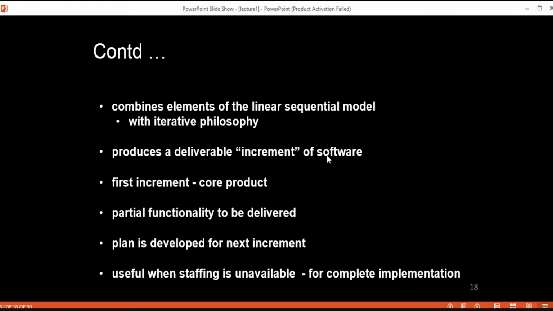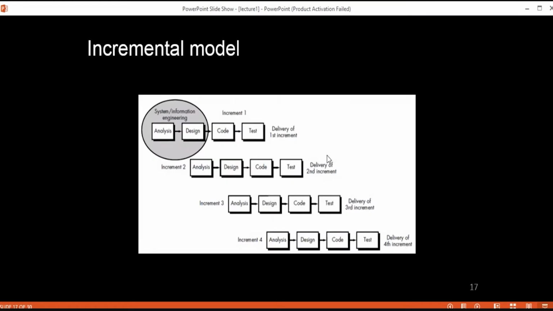For example, in word processing software developed using this incremental paradigm, it is possible that first of all we deliver the basic functionalities like file management and editing functionalities. All those functionalities we deliver in the first cycle, in the first increment. After that, more sophisticated functionalities, like editing or document production capabilities, we deliver in the second cycle, in the second increment.